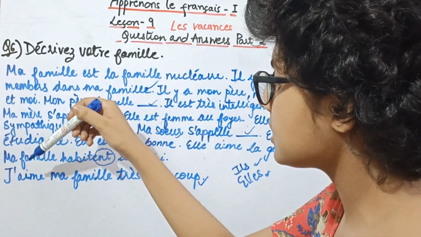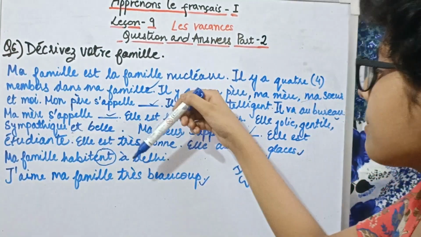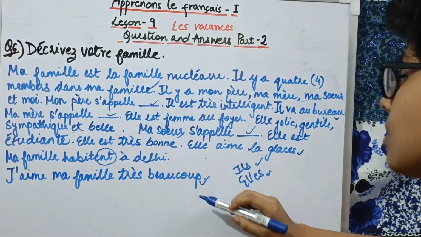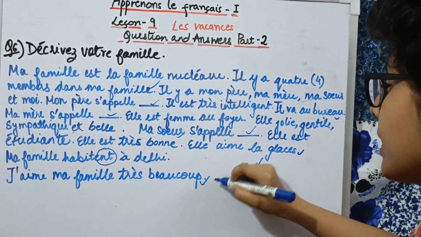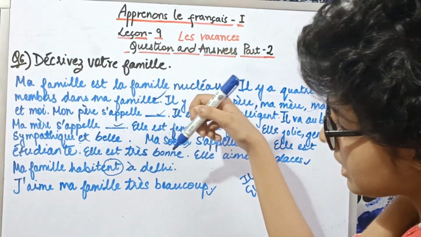Then we have the next sentence, which is the last sentence. J'aime ma famille très beaucoup. So I love my family very much. So I love my family a lot.